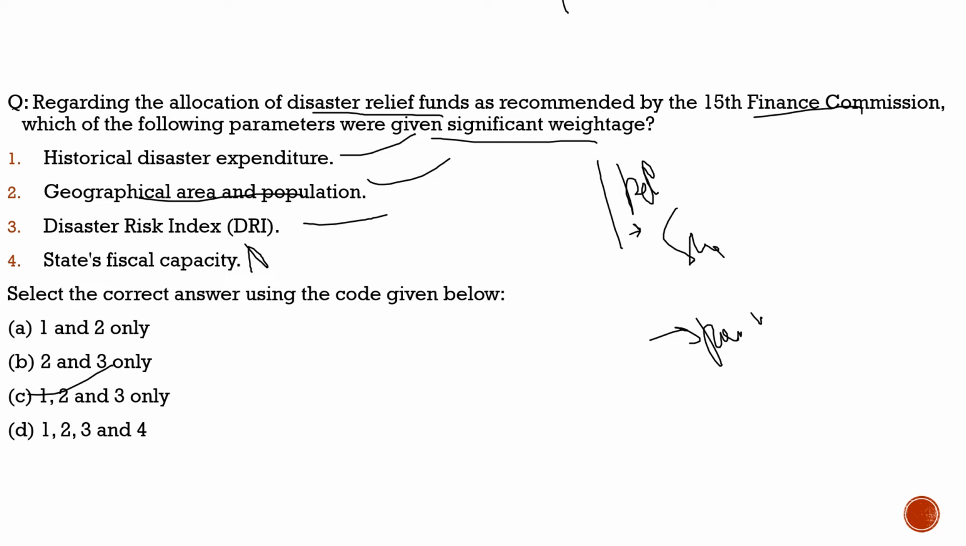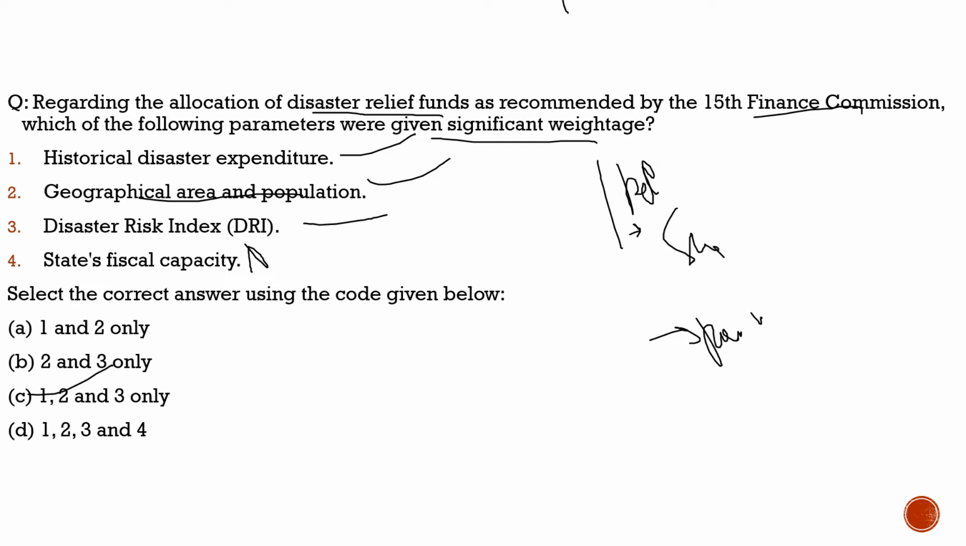With this, I hope you had understood how the funding is given to the states, and what are the parameters recommended by the 15th Finance Commission. These funds are for that purpose, so that you can save yourself from the disasters. It is not for after the disaster. It is before the disaster, how you can save yourself from disasters, and these parameters would play a key role in a state getting the finances with respect to that. So with this I hope you had understood this question also.